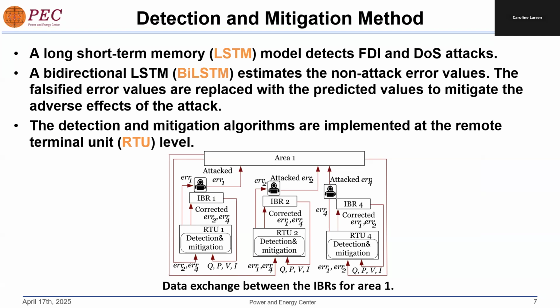After an attack is detected, the falsified error values are replaced with the corrected prediction values to mitigate the adverse effects of the attack. Because we implement the detection and mitigation algorithms at the remote terminal unit level, they operate on local measurements and can prevent falsified error values from reaching the IBRs, as you can see in this diagram. When an attacker falsifies the error value and it's sent out to other IBRs, the detection and mitigation in the RTUs send the corrected error values to the IBRs instead of the falsified values.